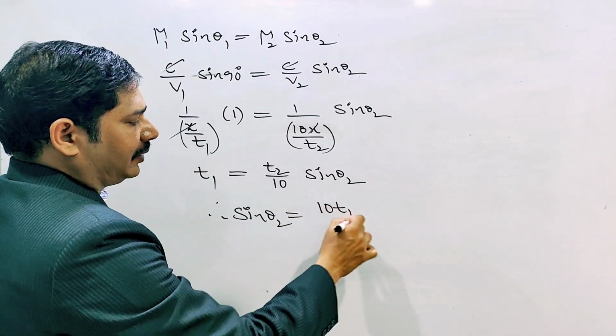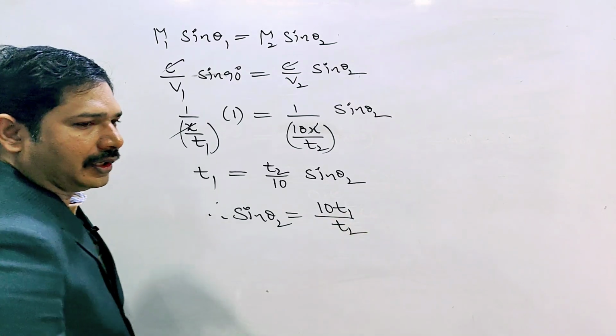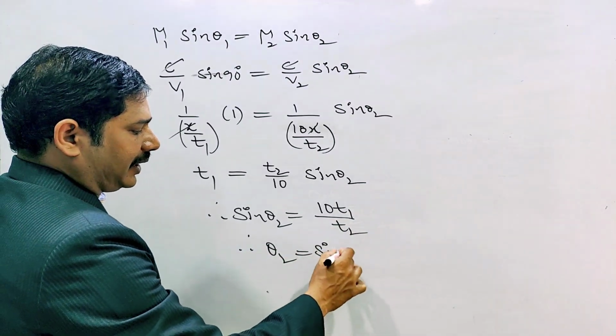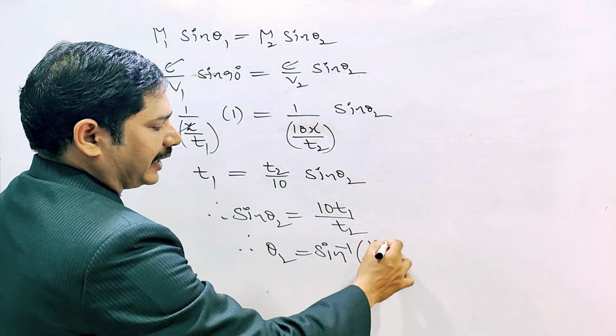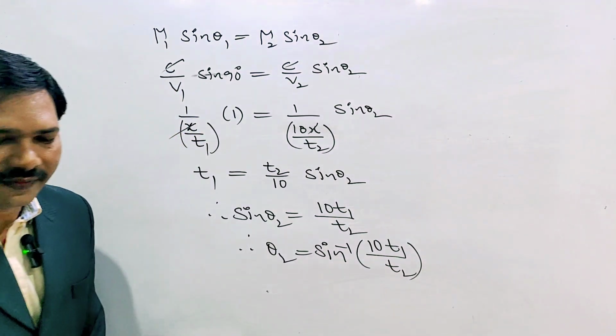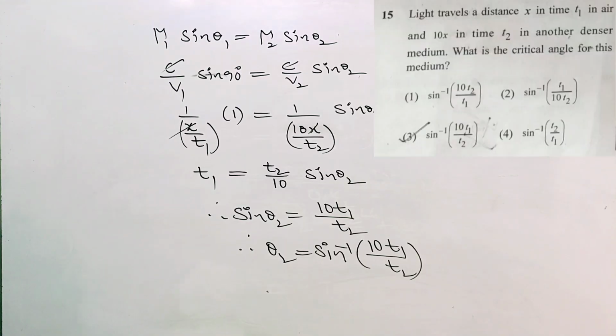10 T1 by T2. Therefore theta 2 equal to what? Angle sin inverse of 10 T1 by T2. Which option is correct? The third option is correct. Sin inverse of 10 T1 by T2. Next question, you can check.